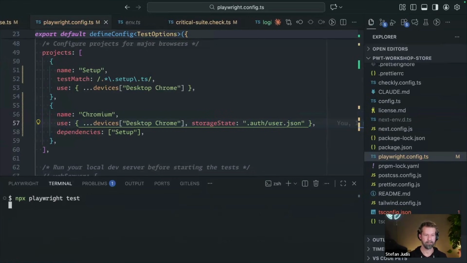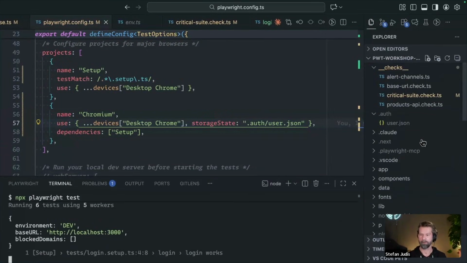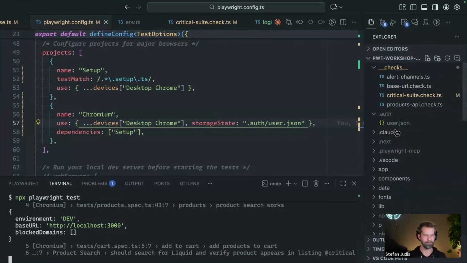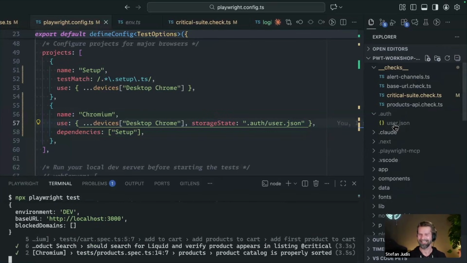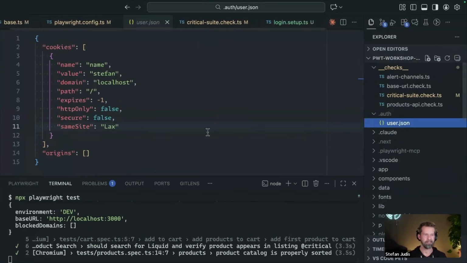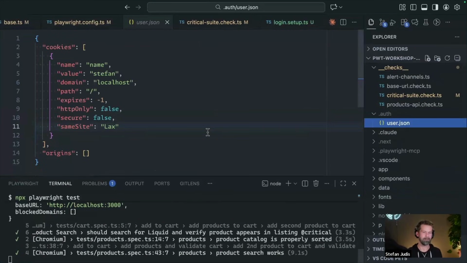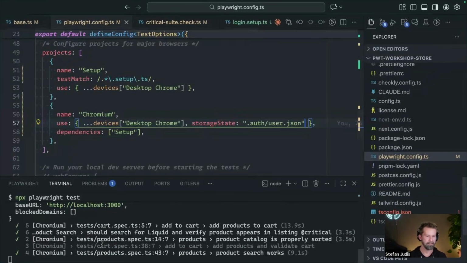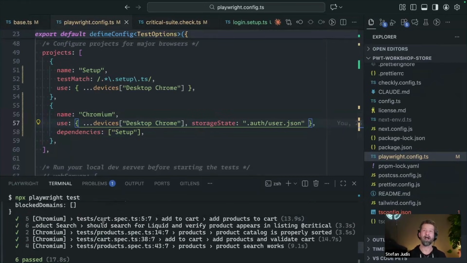So let's see if this succeeds, and let's have a look at the auth JSON that was written already before, but I trust that it works. In our auth JSON file, this is pretty much just cookies, all the good stuff. And you see here that this now set a cookie after my login action. All these Playwright tests now start with a logged in session. This means that when I run this in Checkly, we will see this little greeting for all the test cases because we are already logged in.